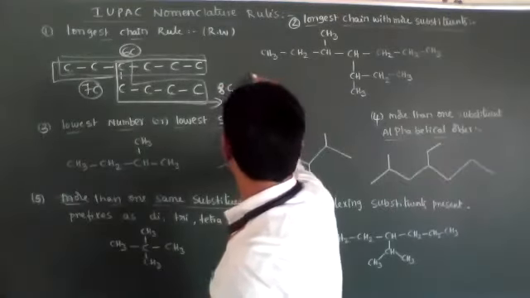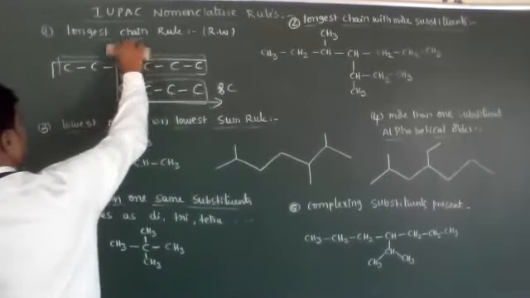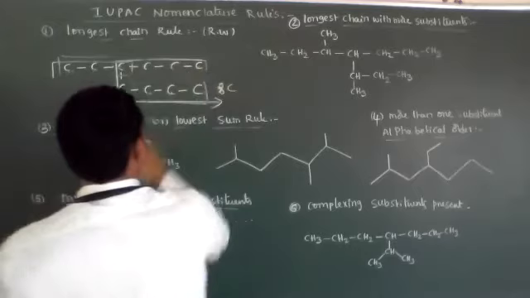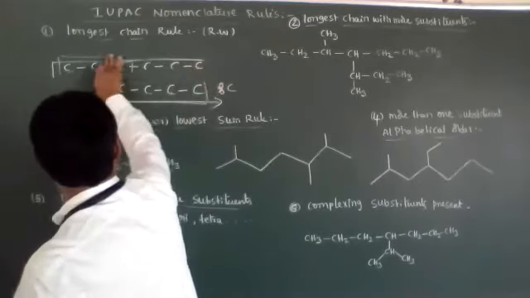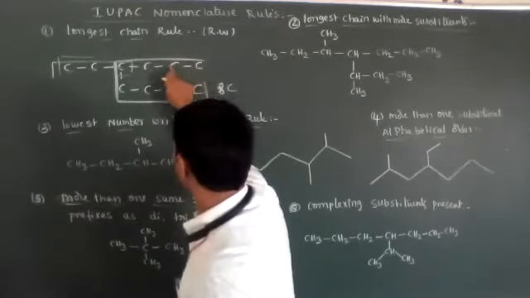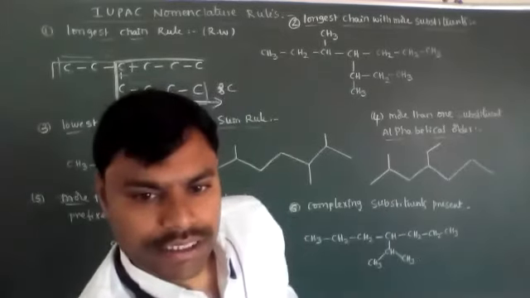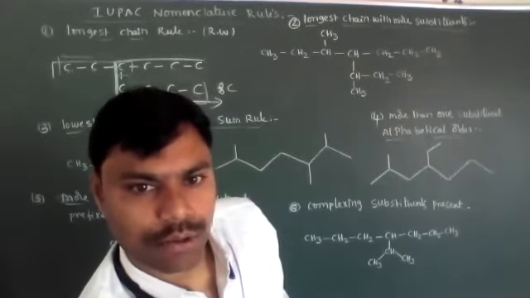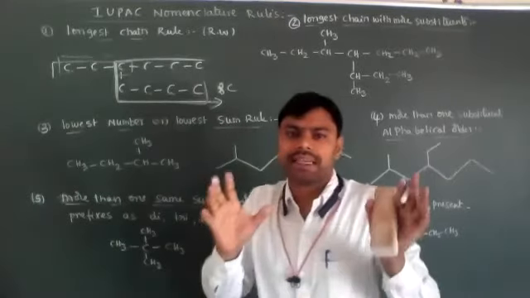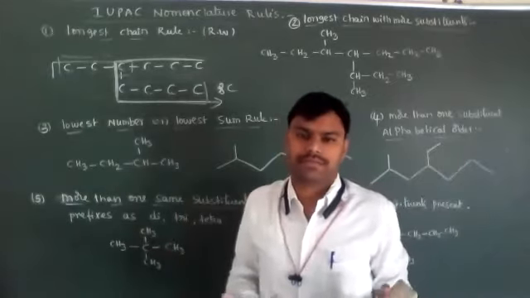So this is the correct one, 1, 2, 3, 4, 5, 6, 7, 8. Like this, the longest carbon chain we first have to select in the given organic compound. Okay students, understood my first rule? The first rule is, for the given organic compound, first what do we have to identify? We have to identify the longest carbon chain.